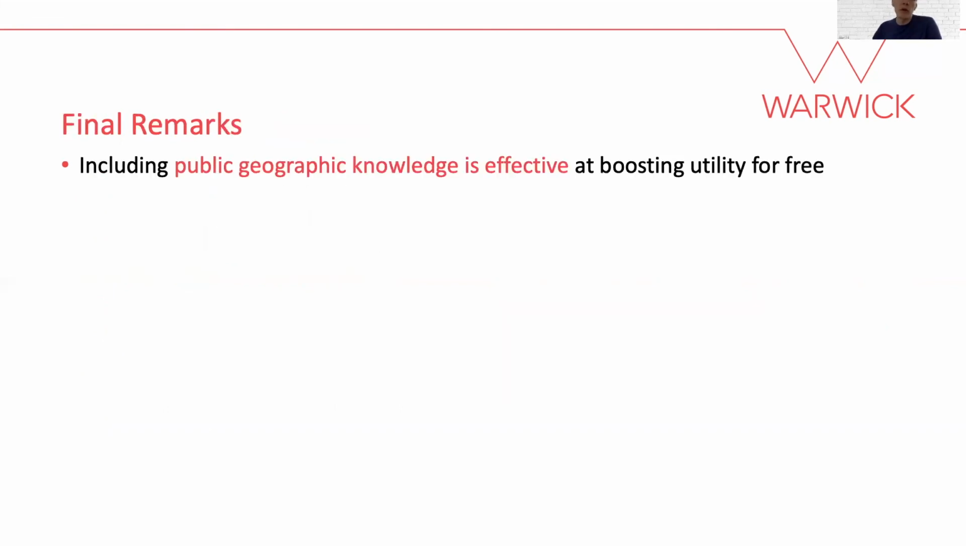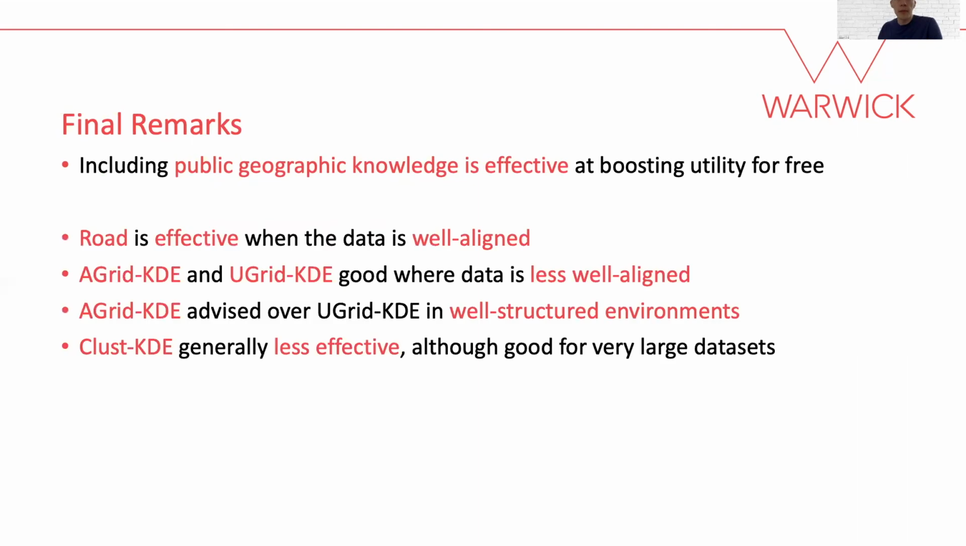In summary, we have shown that including public geographic knowledge is very effective at boosting utility for free. As far as our methods are concerned, our road network approach is effective in all situations, but especially when the raw data is well aligned with the road network. If it isn't, both grid-based methods are effective, with the final choice dependent on other characteristics. Clustering-based approaches are less effective, although they are good for very large datasets.